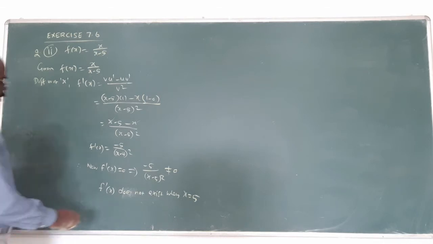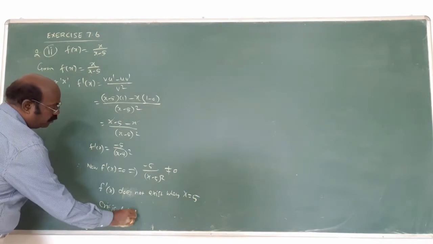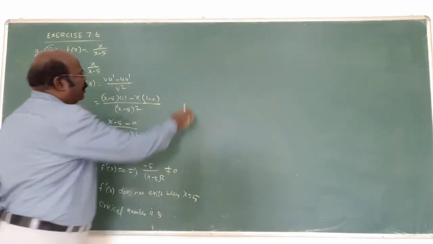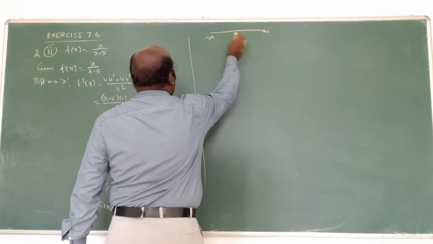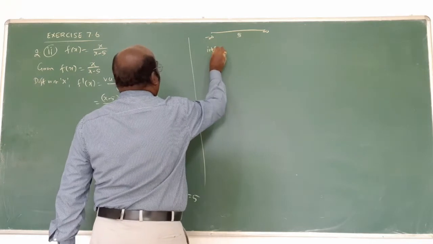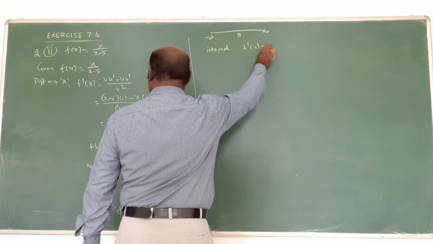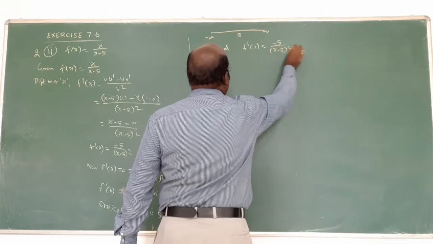Therefore, the critical number is only 5. Now the same method: the interval minus infinity to plus infinity has only 5, so here only 2 intervals. Am I right? So f prime of x is equal to minus 5 by x minus 5 whole square.